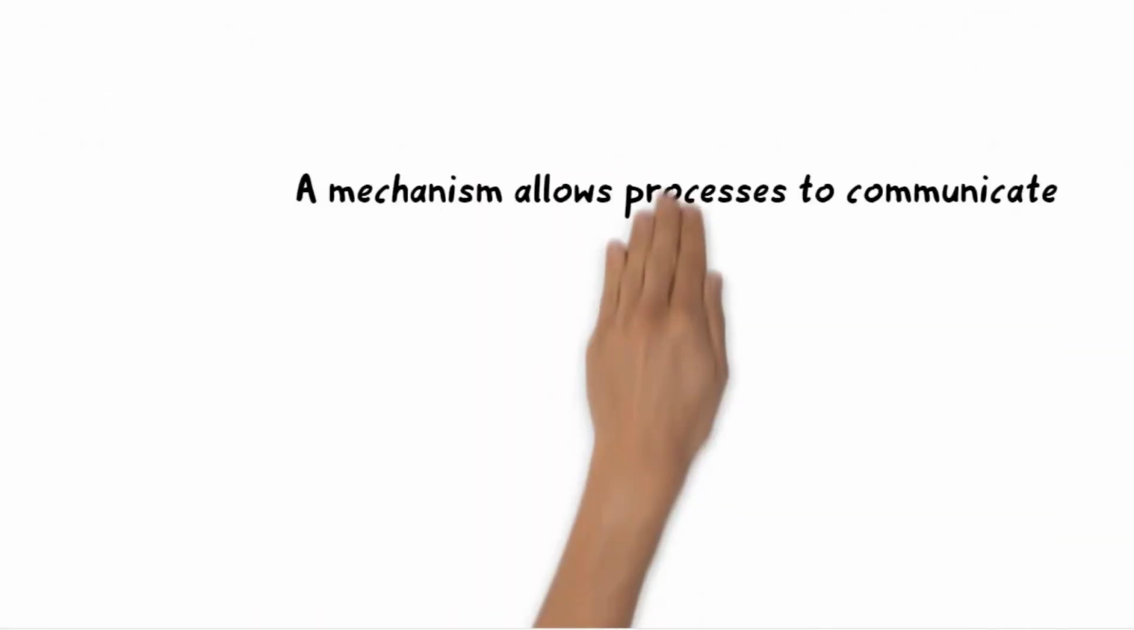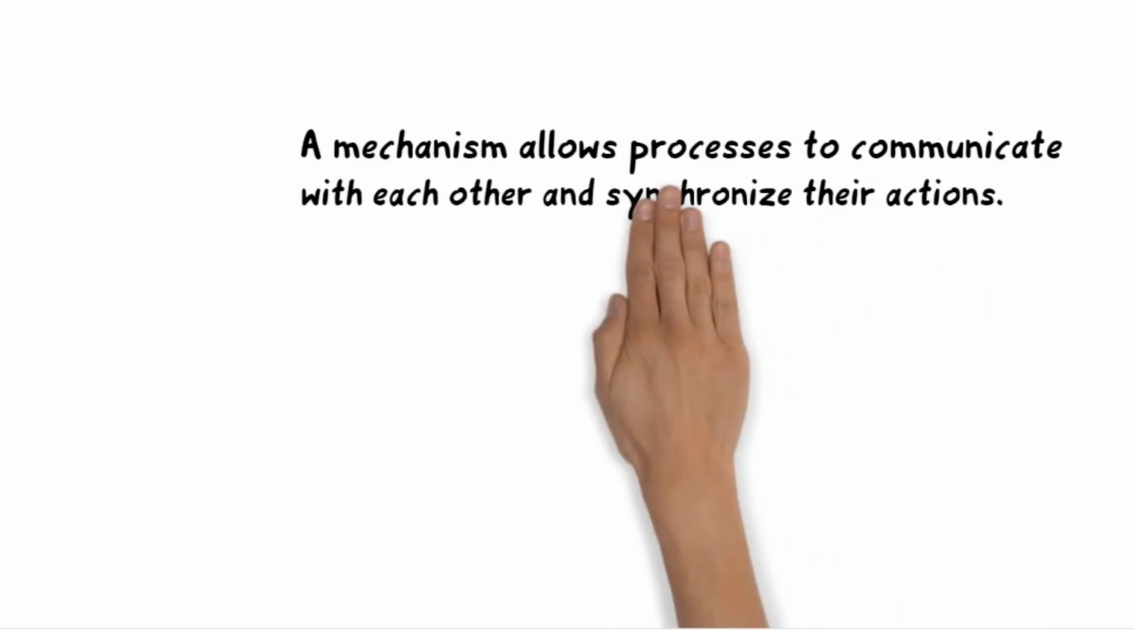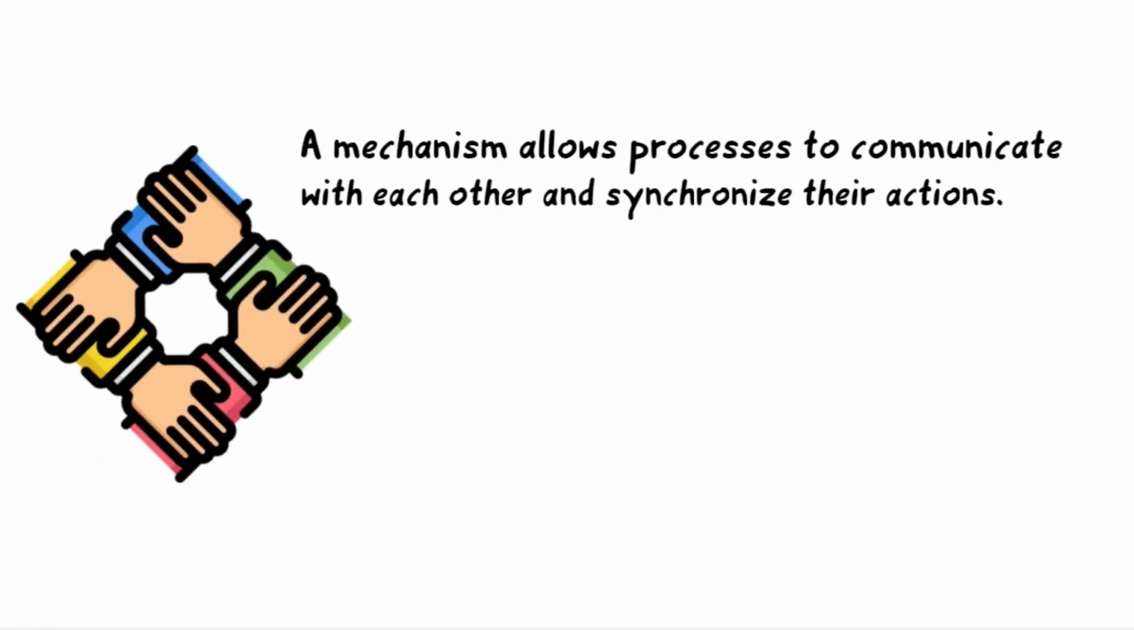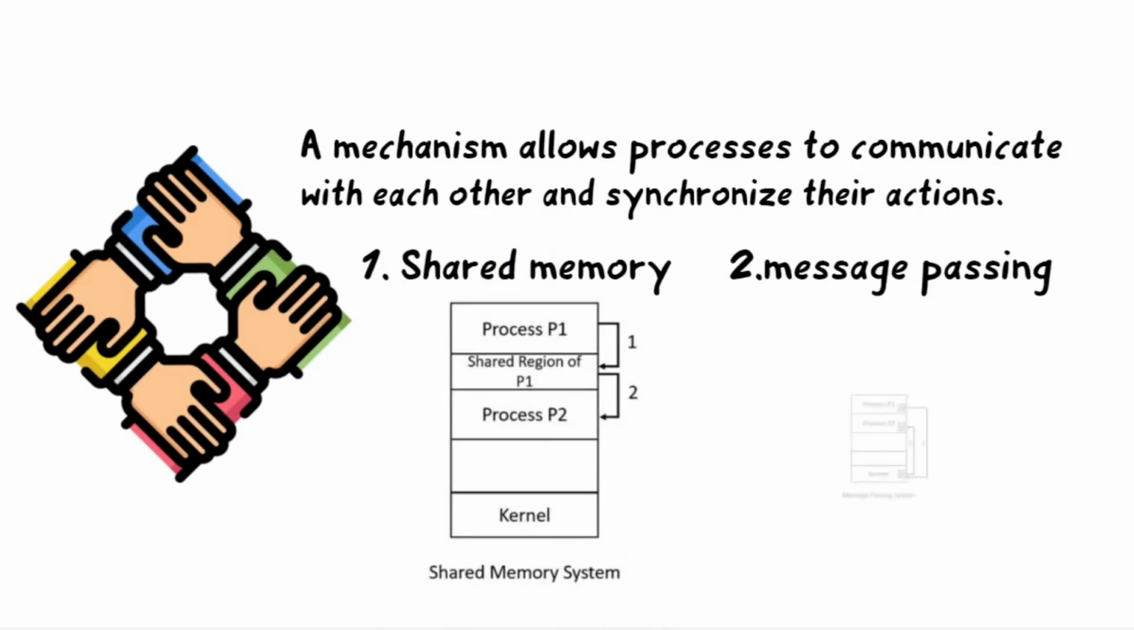So we can say, it's a mechanism that allows processes to communicate with each other and synchronize their actions. The communication between them can be seen as a method of cooperation between them, which is done through both shared memory and message passing.